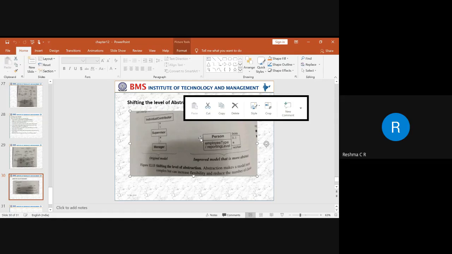The individual coordinator will be reporting to the supervisor, and that supervisor will be reporting to the manager. That is how we indicate the employee type and the reporting level. For this, the association can be with respect to the same class. The person can play the role of a boss who can manage n number of workers. That is how we represent the model.